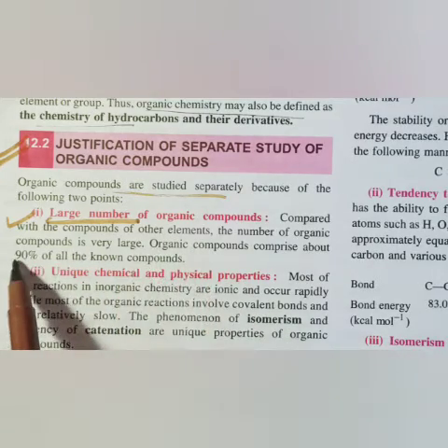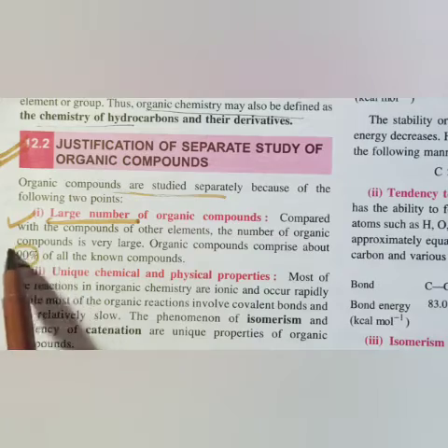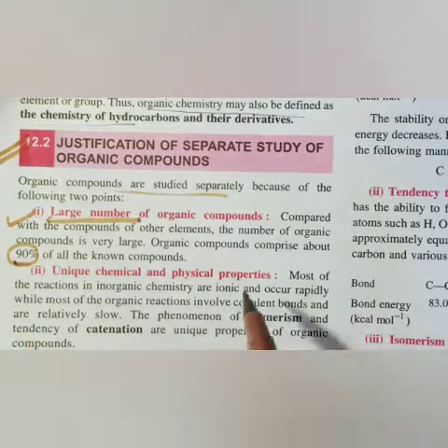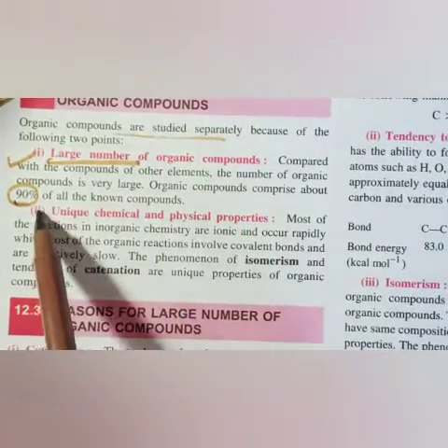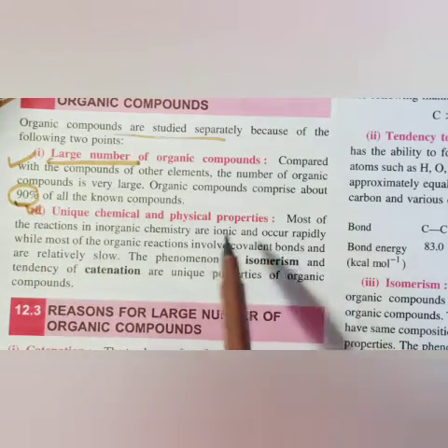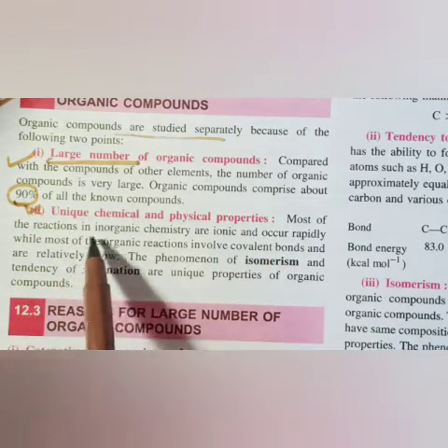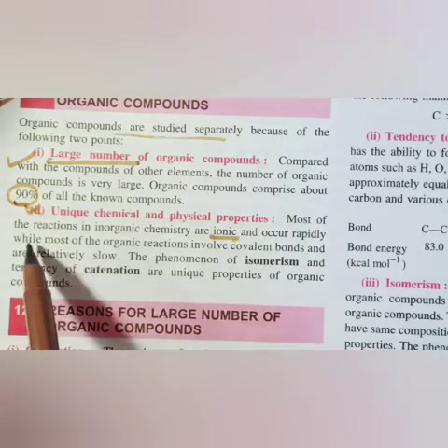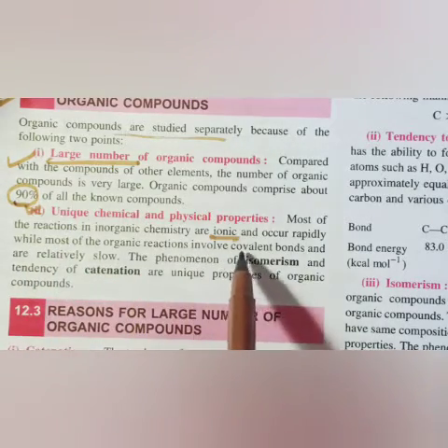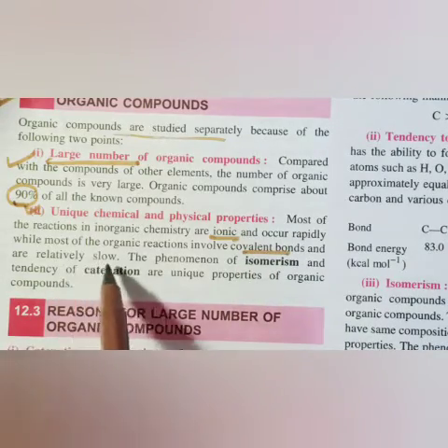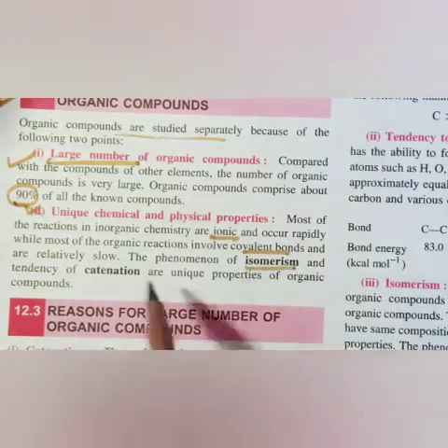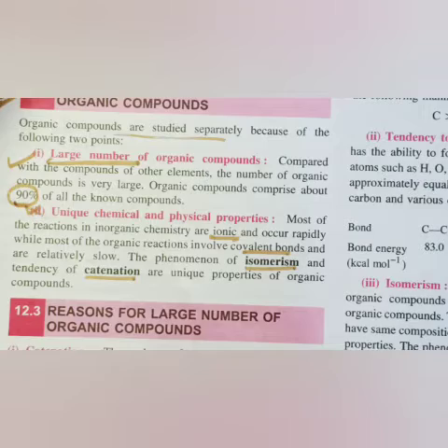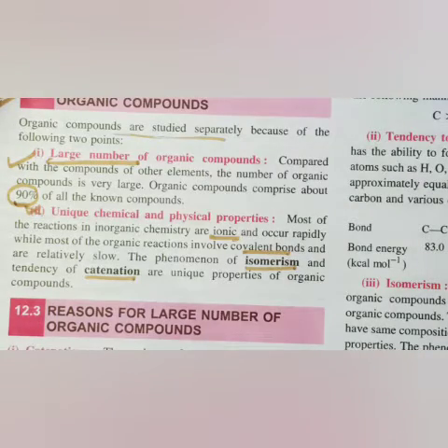Organic compounds comprise 90% of all the known compounds, which we use in day-to-day life. Second, they have unique chemical and physical properties. Most of the reactions in inorganic chemistry are ionic and occur rapidly, while most organic reactions involve covalent bonds and are relatively slow. The phenomena of isomerism and catenation you studied are unique properties of organic compounds.